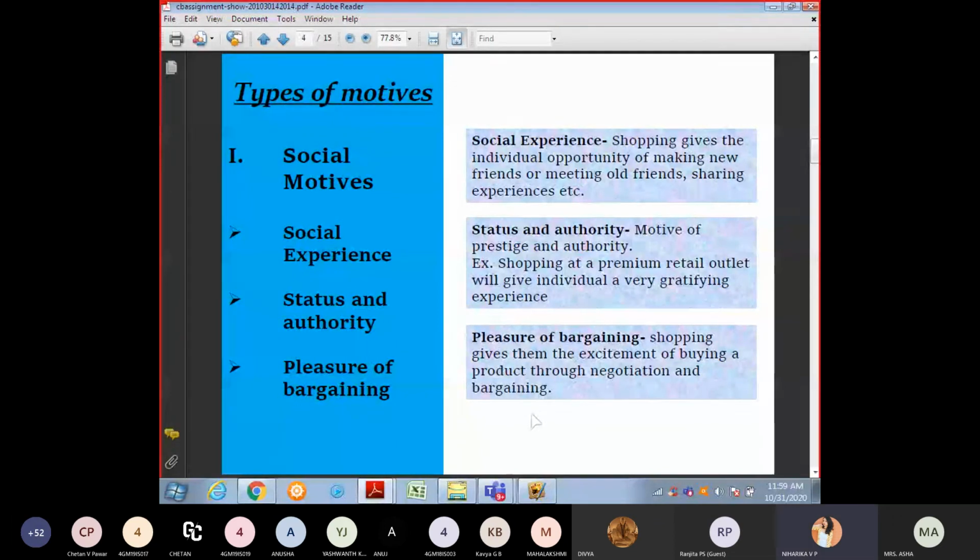Next, social motivation means social experience. For example, shopping gives the individual the opportunity of making new friends or meeting old friends, sharing and experiencing. When you go shopping individually, you have to shop on your own.